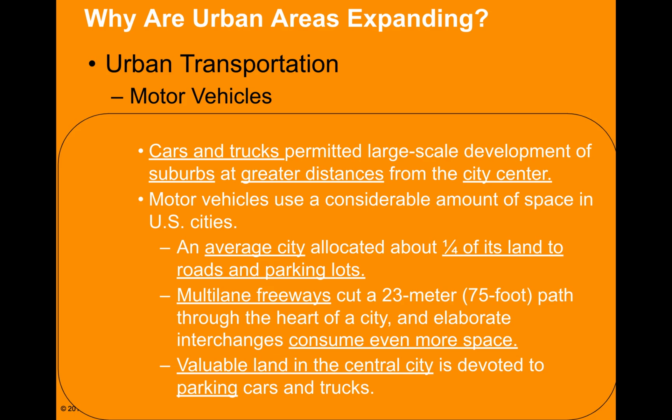The average city has about a quarter of its land devoted to roads and parking lots. And then we have multiple lane freeways that consume even more space within cities. And then valuable land in the central city is concrete. It's made for parking, multiple level parking lots, and cars and trucks and transportation systems that all go into the central city.